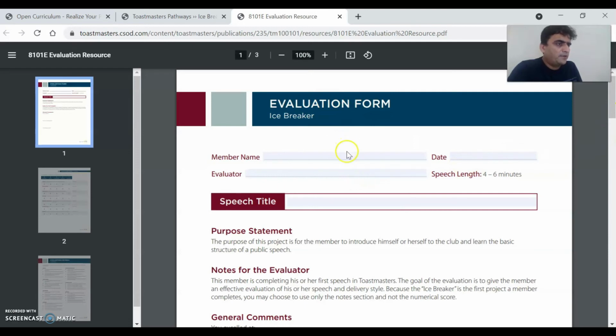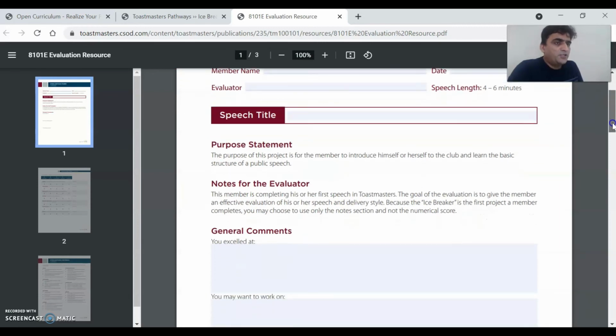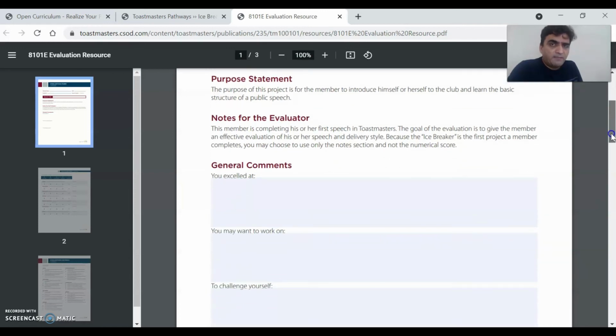You can write your name, the date by which you are giving the speech, the evaluator's name and your speech title. In this form you will also see the crisp requirements of your speech, based on which it will be evaluated. So it is always essential and advisable not to deviate from the project requirement.